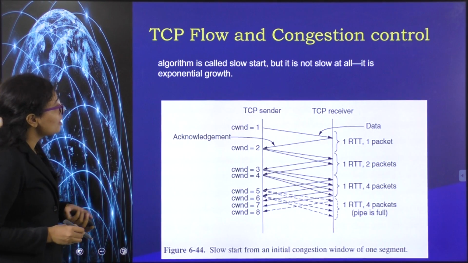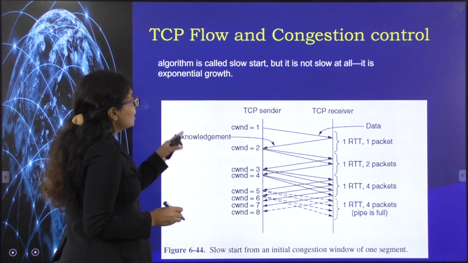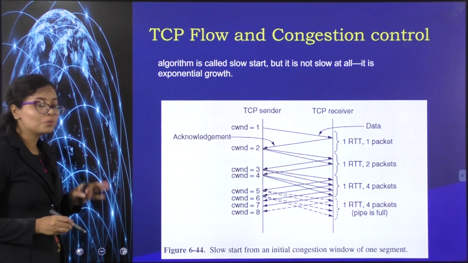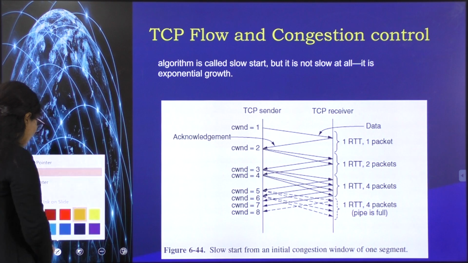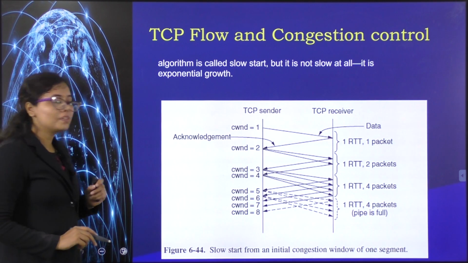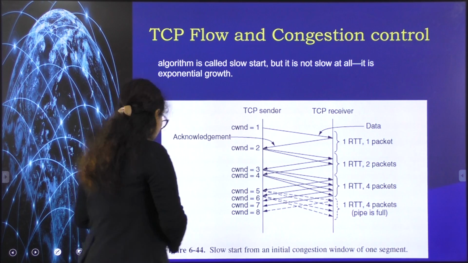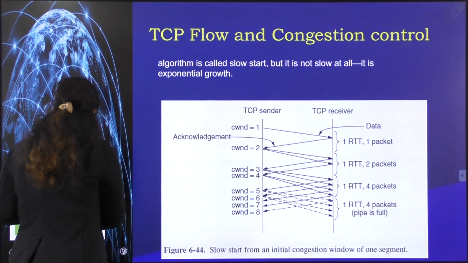So in slow start, what happens? There is an exponential growth of the rate of flow of packets instead of additive growth. Suppose the congestion window is 1.